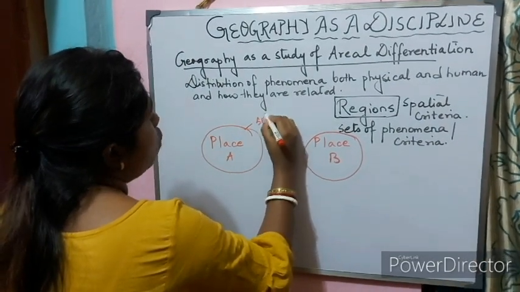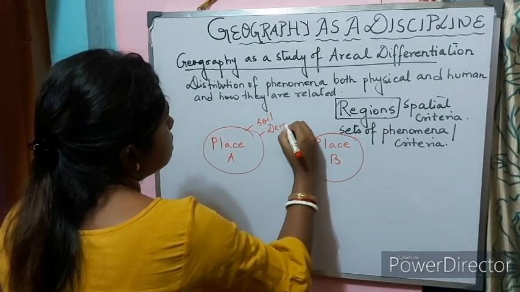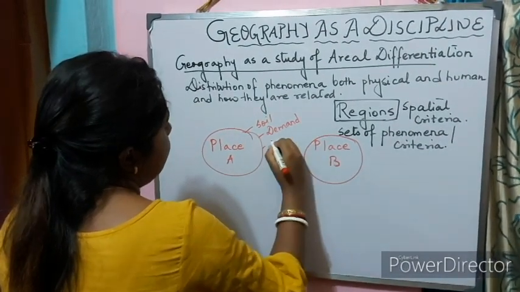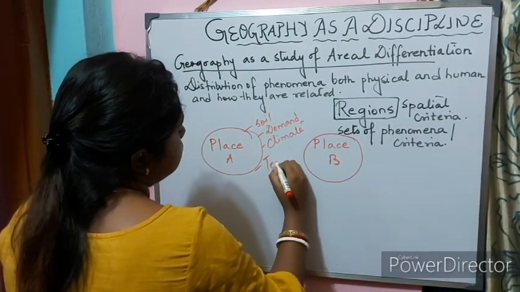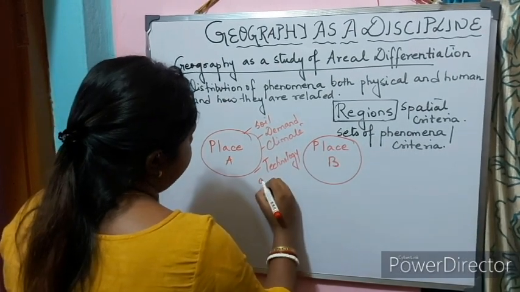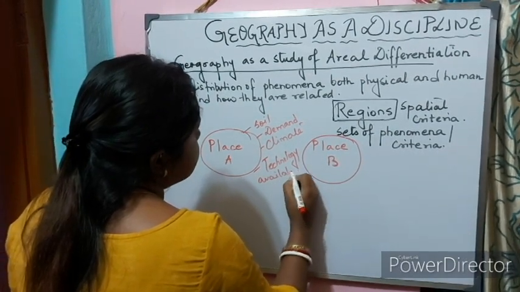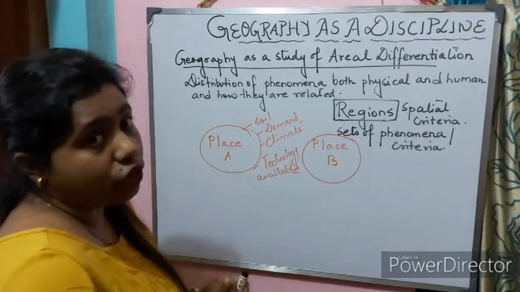For example, soil, demand, climate, technological advancement or technology available. Now we will see that region to region there will be variation.